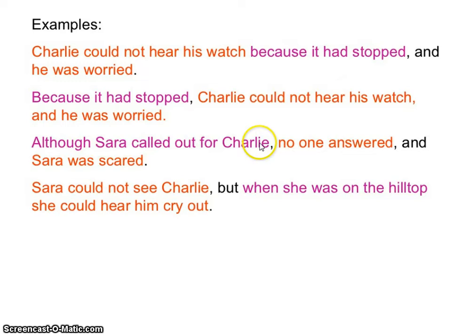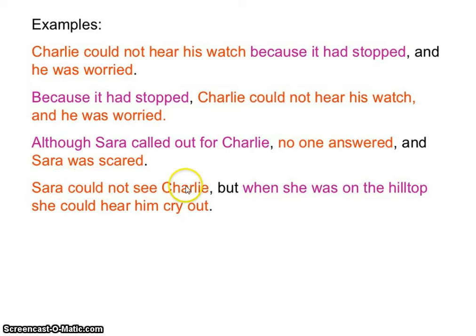Although Sarah called out for Charlie is a dependent because we have our subordinating conjunction, and this part of the sentence, this dependent, does not make sense on its own. We have a comma because it starts the sentence. No one answered also makes sense on its own. It's an independent clause. Then we have a comma and a coordinating conjunction. So that indicates that we are going to get another independent clause. Sarah was scared, can stand on its own.